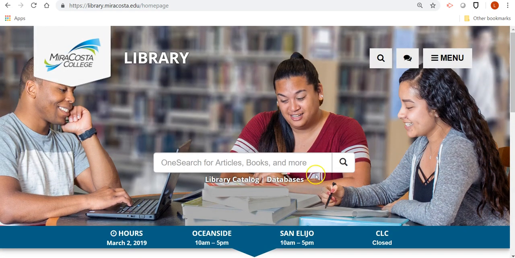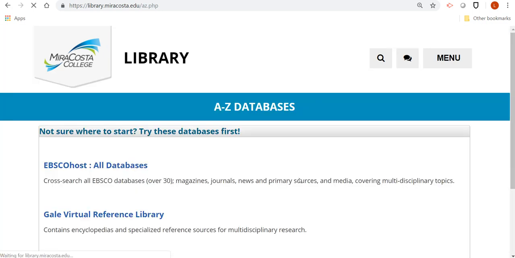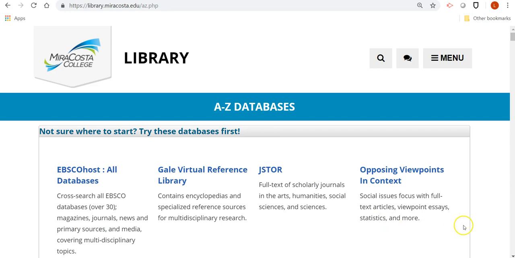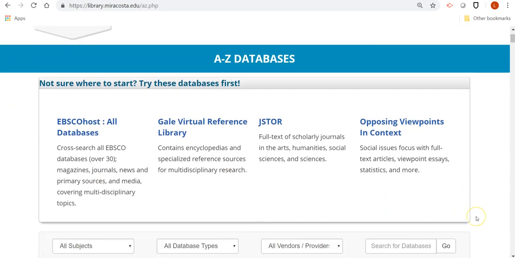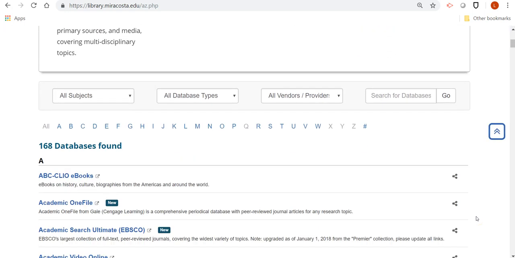So where I want to take you first is the databases, because this week you're going to be looking specifically for news articles. So if we go ahead and click on databases, you're going to see it recommends a couple to start. These are really good starting points. If you hadn't taken this class, this is probably where you would go.